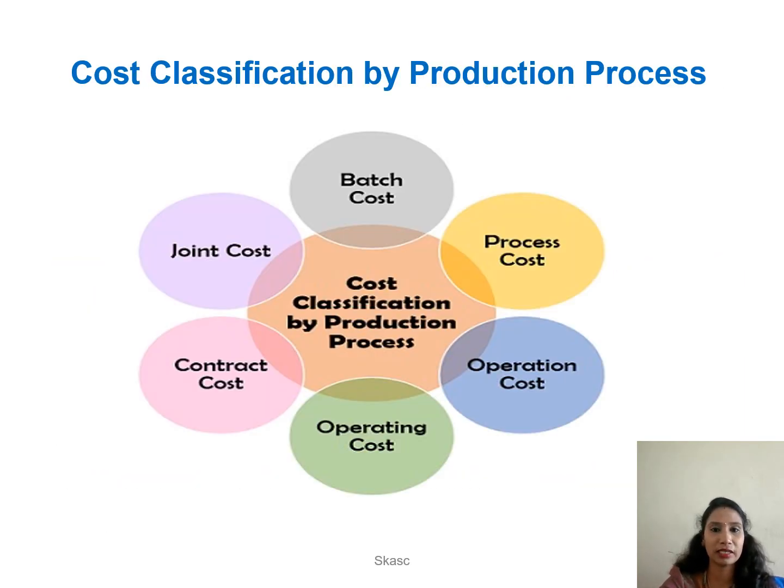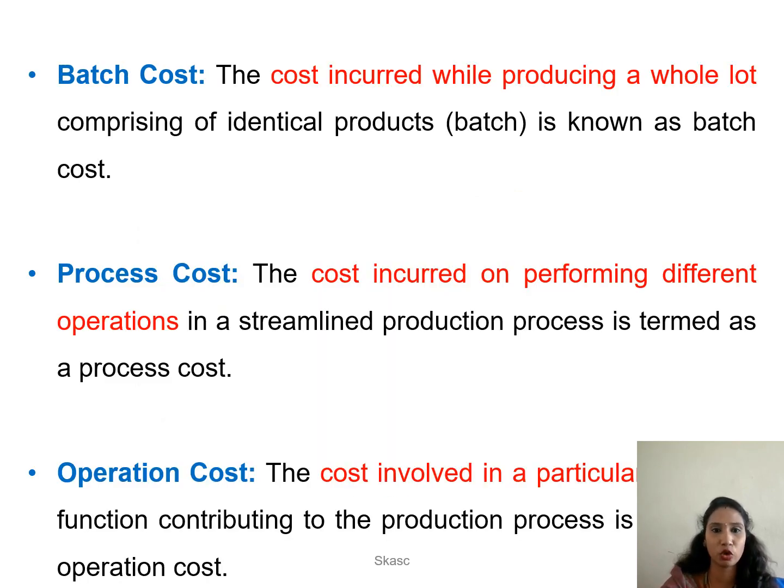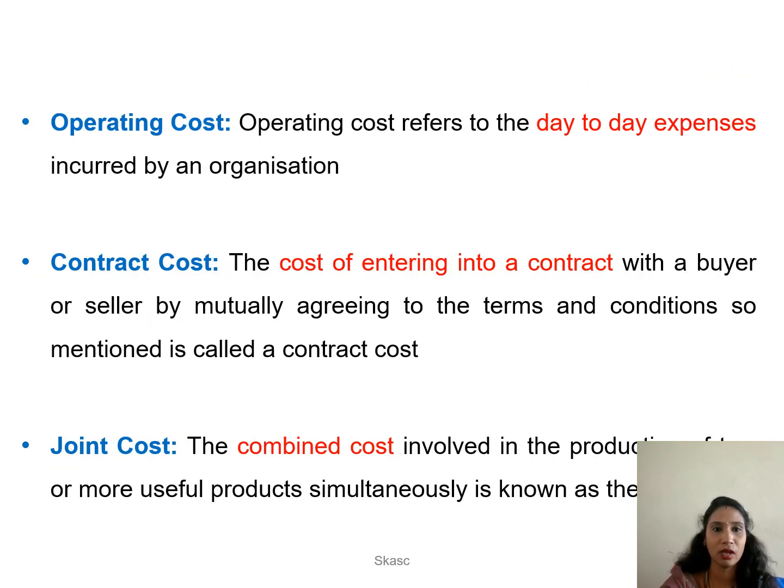Next, classification by production process. Here, first one, batch cost. The cost incurred while producing a whole lot comprising identical products in a particular batch. Process cost. The costs incurred on performing different kinds of operations are termed process cost. Operation cost, the cost incurred in a particular business function, is known as an operation cost. Operating cost records the day-to-day expenses of the organization.